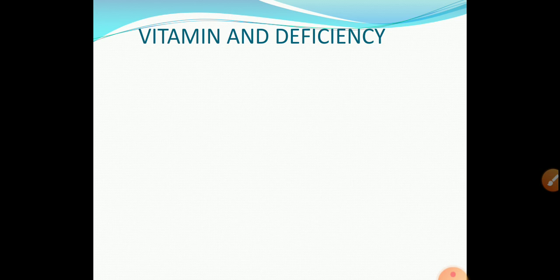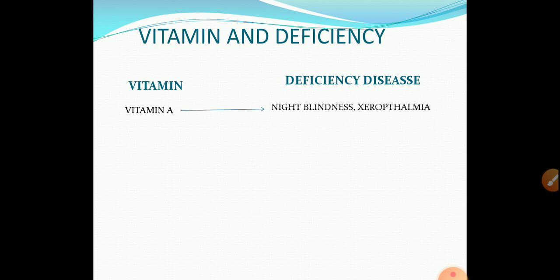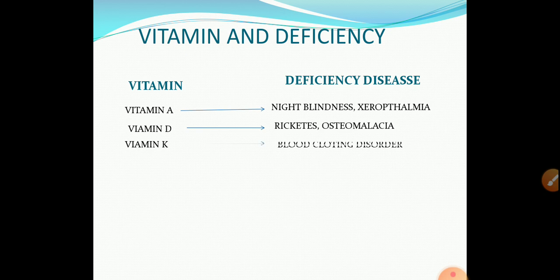Then the next point, vitamins and their deficiency. Many times in the exam, the question is asked to give the deficiency diseases of the vitamins. Vitamin A deficiency: night blindness and xerophthalmia. Vitamin D deficiency may cause rickets, osteomalacia, osteoporosis. Vitamin K is associated with blood, so its deficiency may cause blood clotting disorder. Vitamin C deficiency: scurvy. Vitamin B1, thiamine deficiency: beriberi.